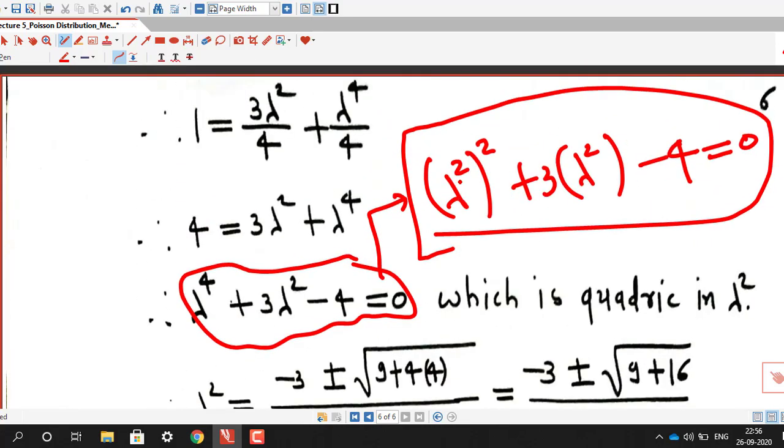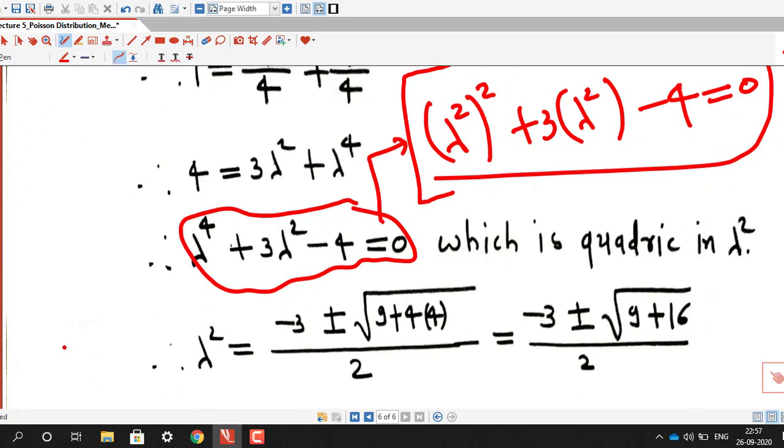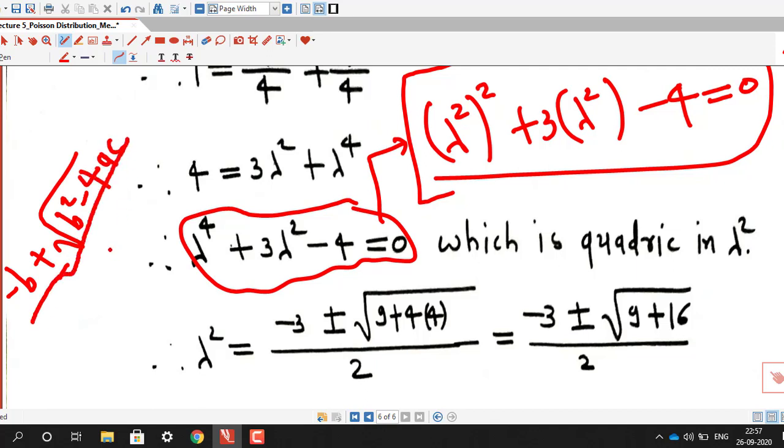We know the formula for solving a quadratic equation. Lambda square is minus b plus or minus the square root of b square minus 4ac, divided by 2a. Using this formula, b is 3, so minus b is minus 3, plus or minus the square root of b square, that is 9, with a equal to 1 and c equal to minus 4, so minus minus plus 4 into 4.